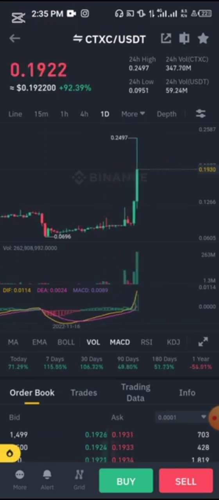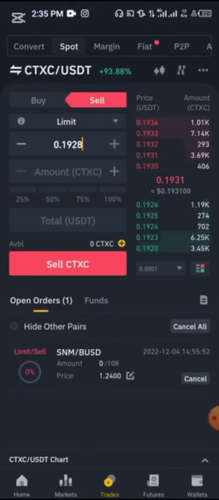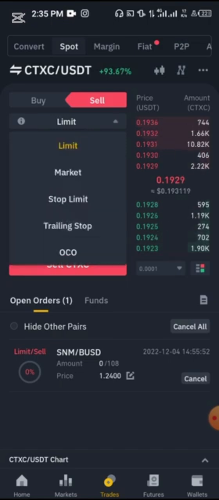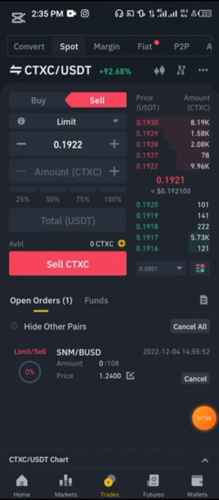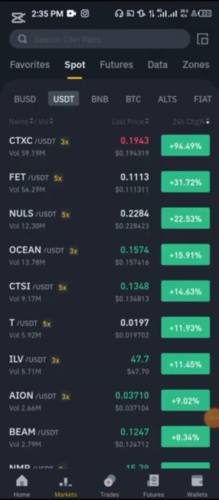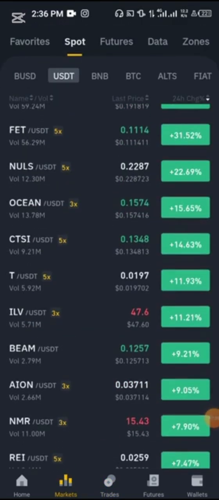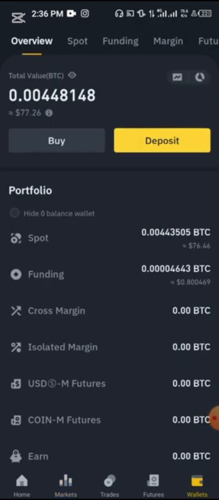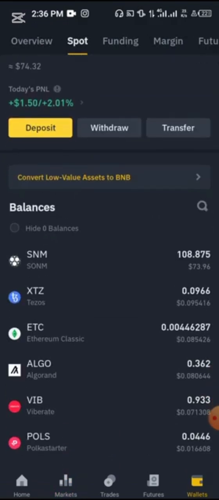Now this particular crypto, you don't profit in spot trading by selling. You cannot say, okay, we want to place a sell order and then you start profiting. No, we don't profit that way. You can't profit that way. That's why it's called spot trading. In spot trading, once you just buy a crypto, if you click on wallet, you will see everything within your spot wallet, just like this one you're seeing right here in my spot wallet. That one is actually a trade that is going on.